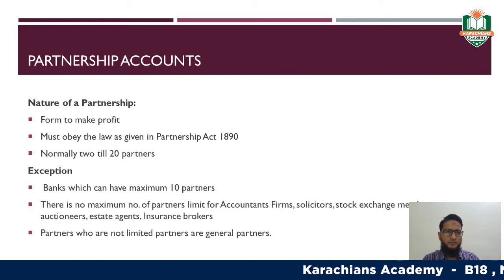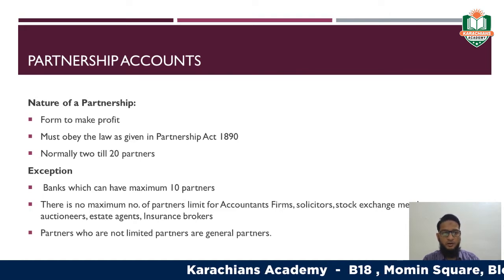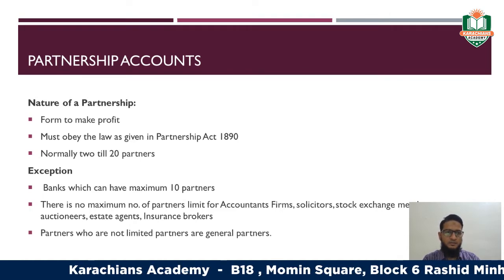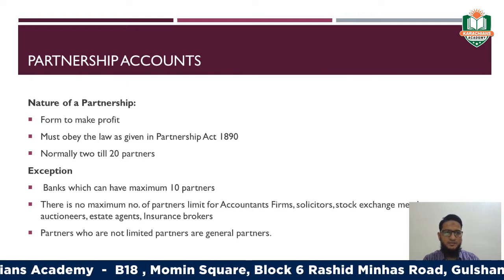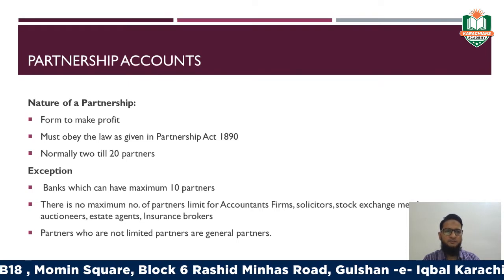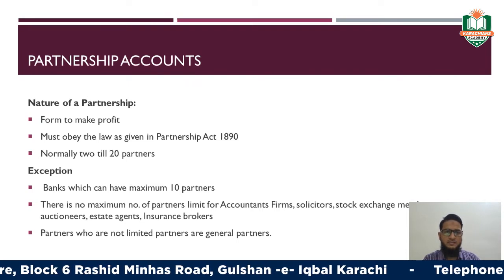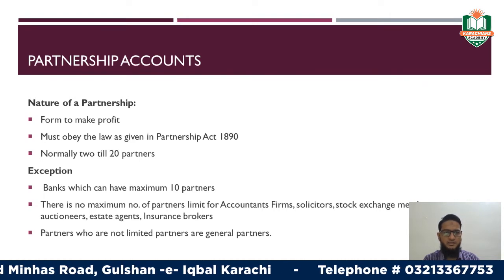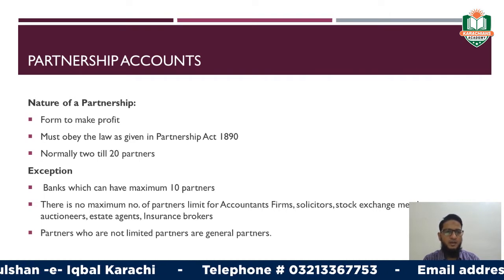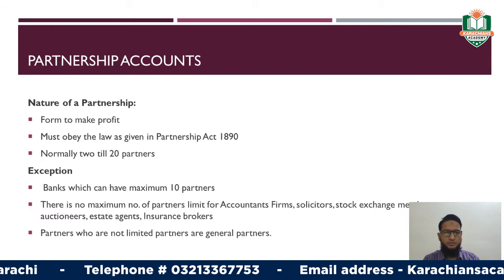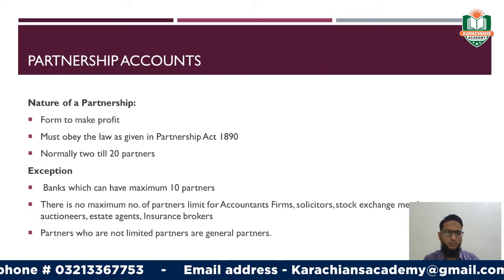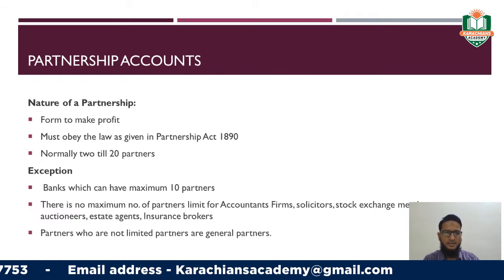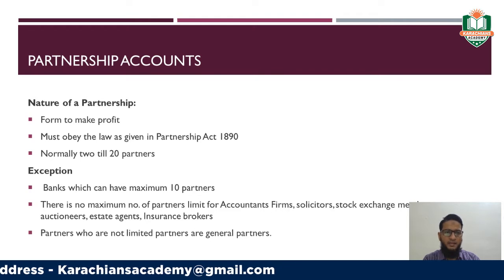Now, we are moving towards the nature of partnership. Partnership is formed just in order to make profit, right? The second feature is it must obey the laws as given in the Partnership Act 1890, right? And normally there are 2 to 20 partners, with the exception of banks, which can have only 10 partners, right?